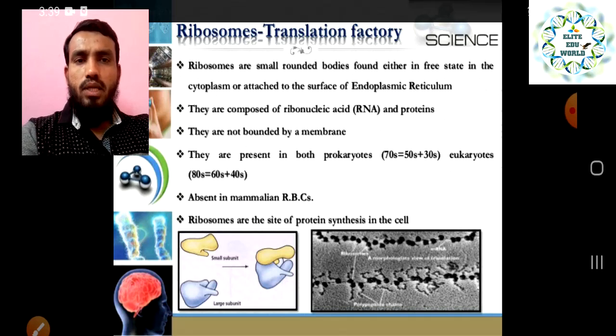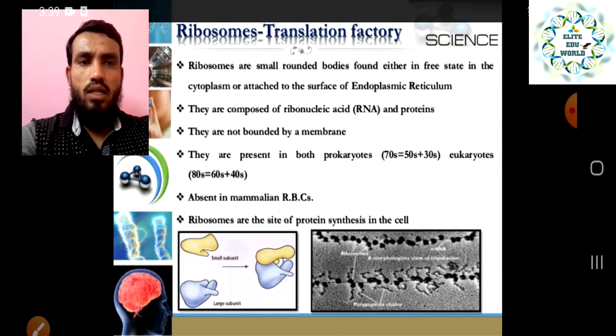And they are absent in mammalian RBCs. We are also mammals, and in the next lecture on classification we will see what mammalian means. In mammals, the RBC, the red blood cell, lacks ribosomes. So in our RBCs it is absent, right? In other cells it is present.